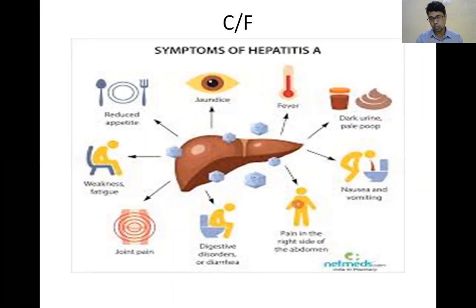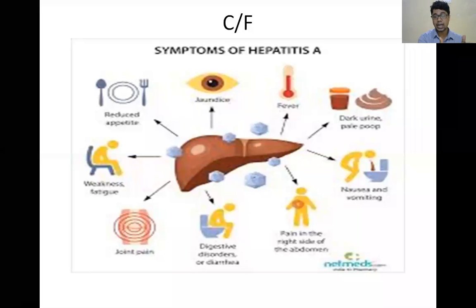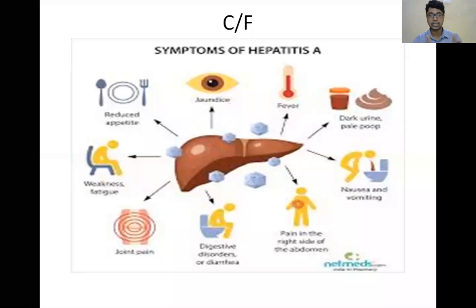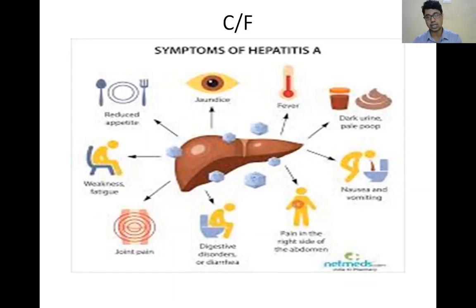Secondly, what is the progress of hepatitis B? First is prodromal symptoms. First is anicteric hepatitis, then icteric hepatitis. Anicteric means that you will get fever, you will get elevated transaminase or liver enzyme, but there is no jaundice. When the fever subsides, then jaundice will appear.